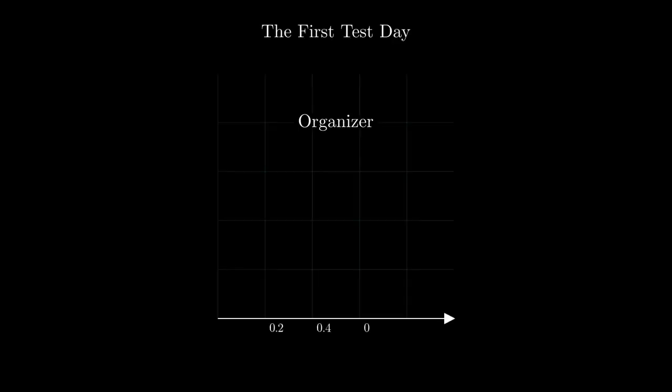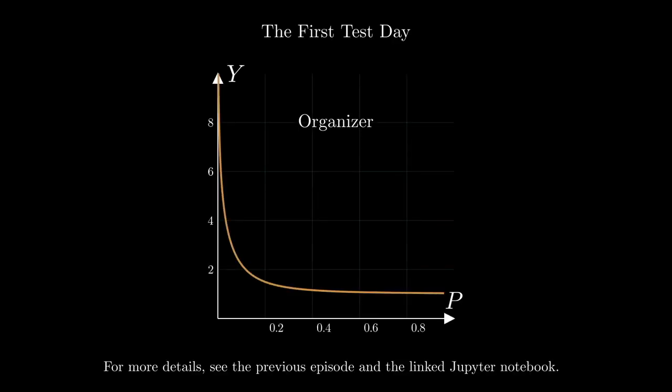Let's understand this by focusing on what happens in the first test day. The organizer has the true underlying distribution for the day, vertical axis plausible values and horizontal axis the associated probability densities, has sampled a single point from it, but that point, which represents the true value for the first test day, is not shared with the participants. They are asked to submit their forecasts for the day.